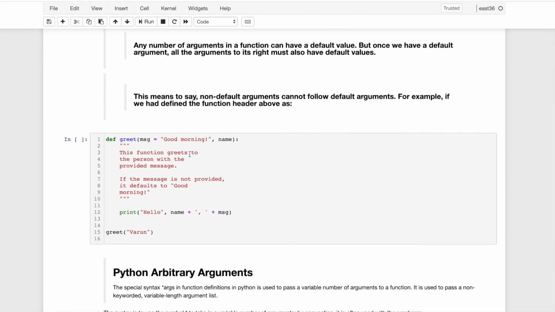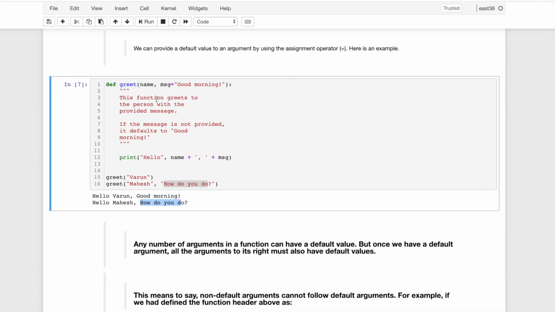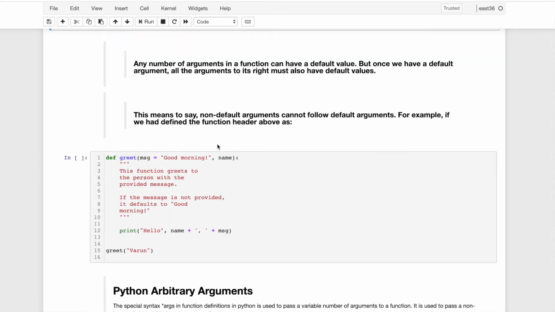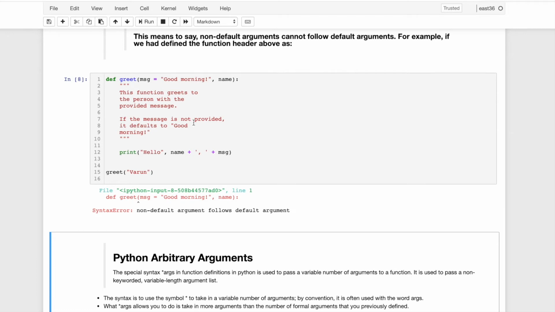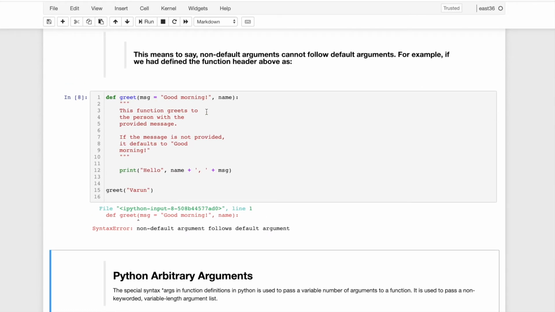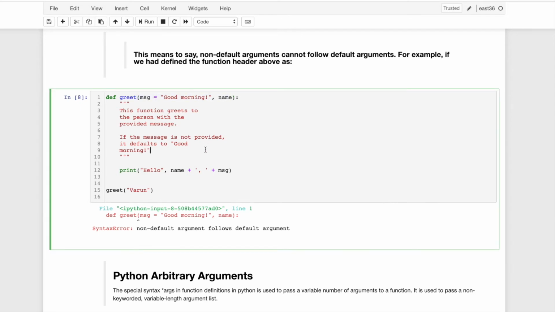Another thing you see here is the order of writing arguments. First is the positional argument, and second is any keyword or default argument. If you write the default argument first and the positional argument second, then what will happen? It will throw a syntax error. When defining the function, Python restricts the way of passing arguments. First should be a positional argument, then you can pass a default argument. If you pass it otherwise, it will throw a syntax error.